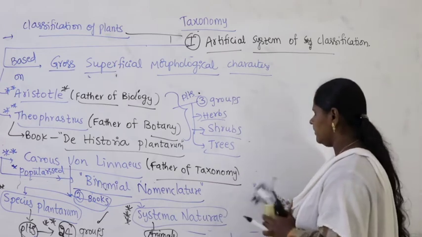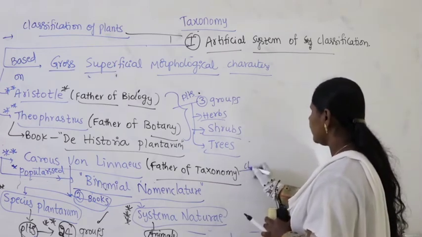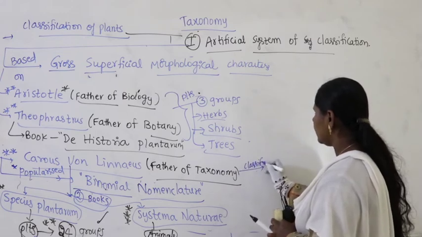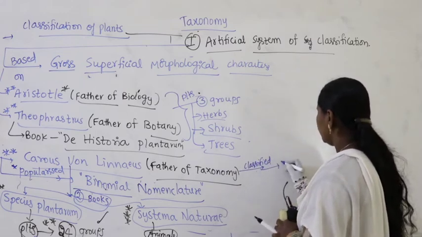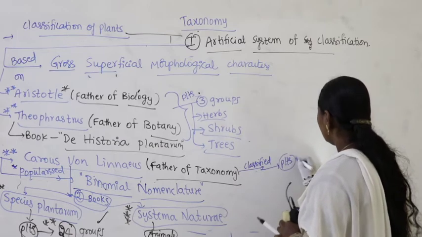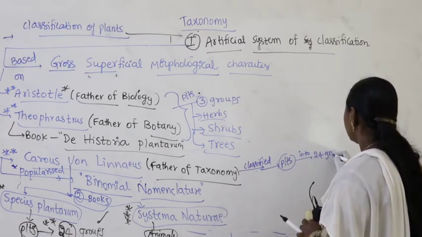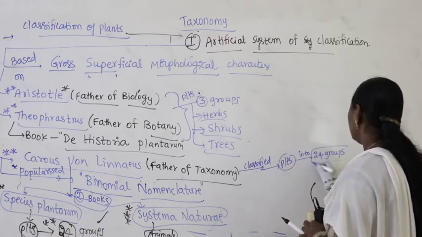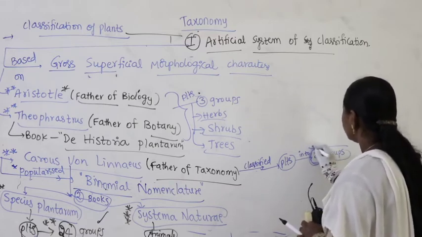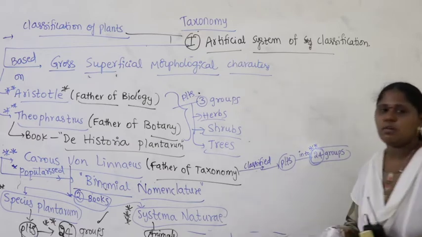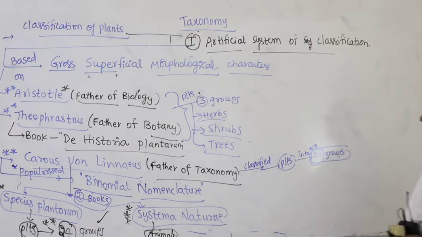And moreover, based on classification, once again I am writing, he classified plants into how many groups? Into 24 groups. How did he classify plants in 24 groups?